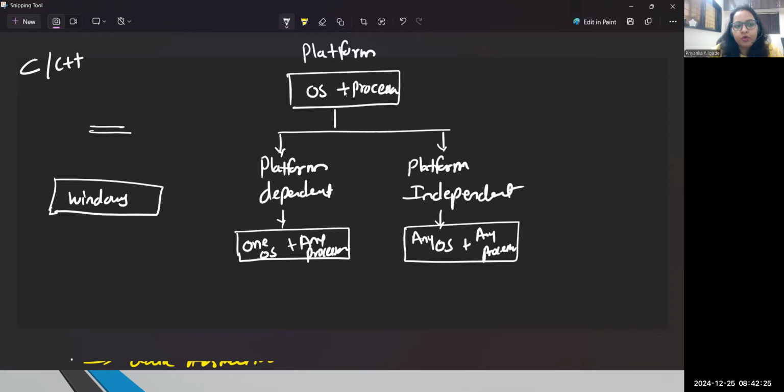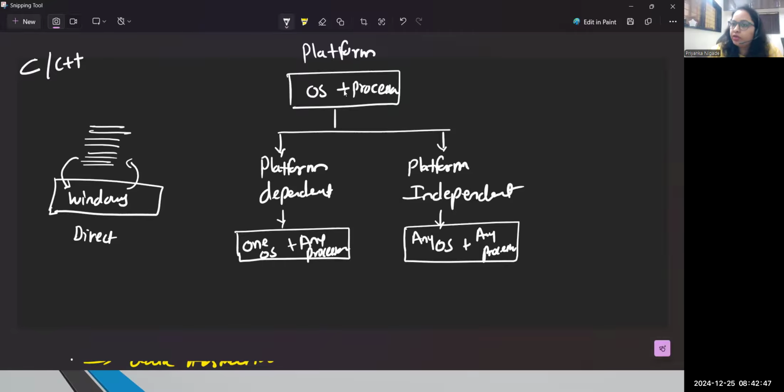Every time, the code will be executed directly by that platform and you will be able to see the result.